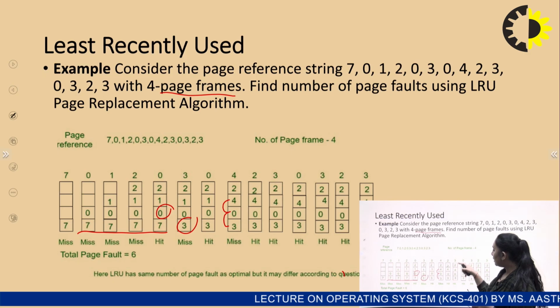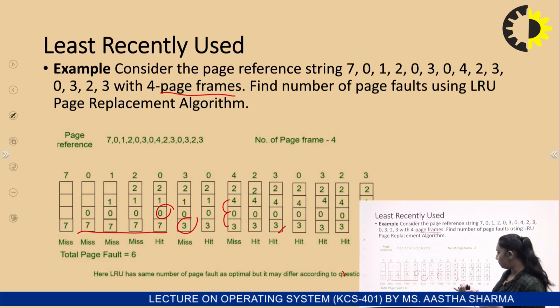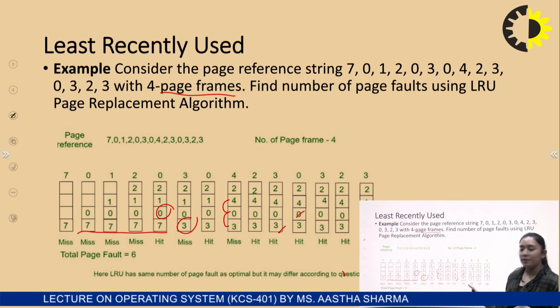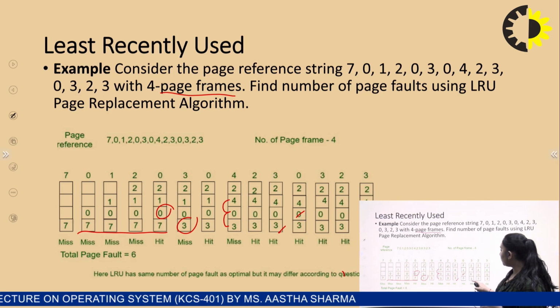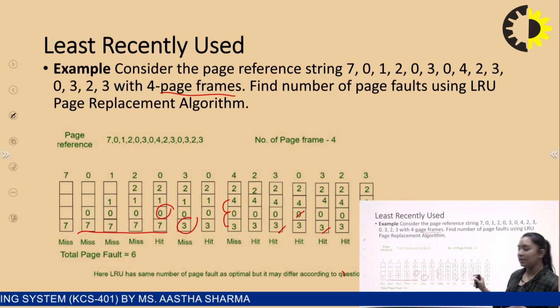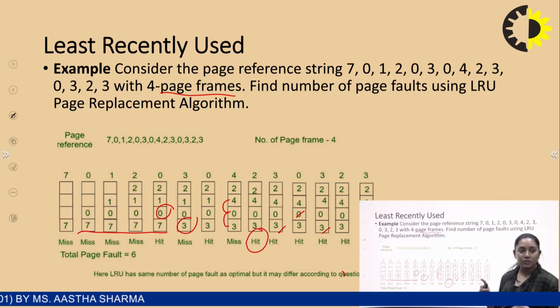Next is 3. 3 is already there, so in this also we don't require any type of page replacement. Next one is 0, again we don't require any type of page replacement. Next is 3, already present, so every time we match the value, it is called a hit, right?